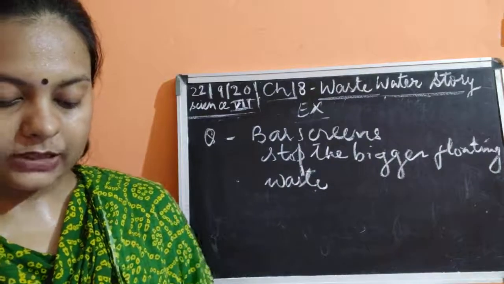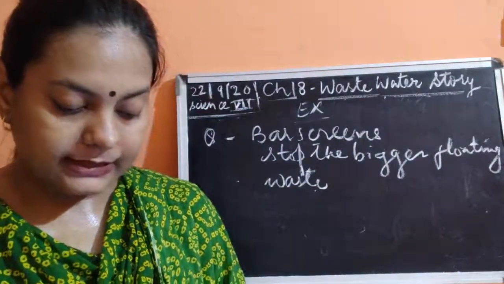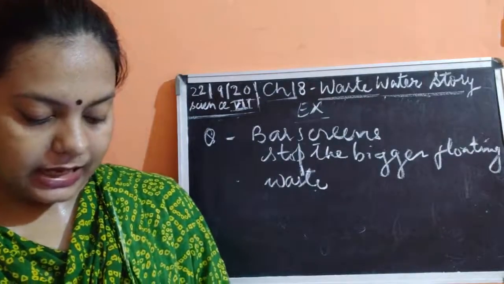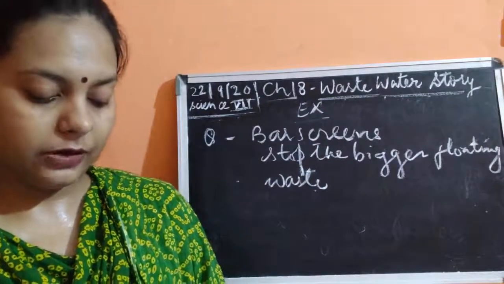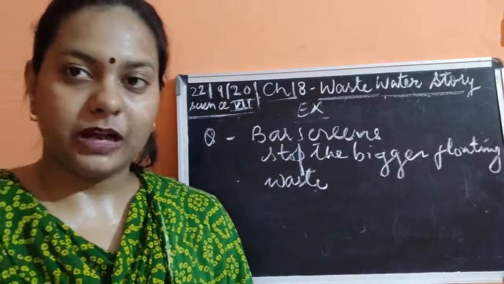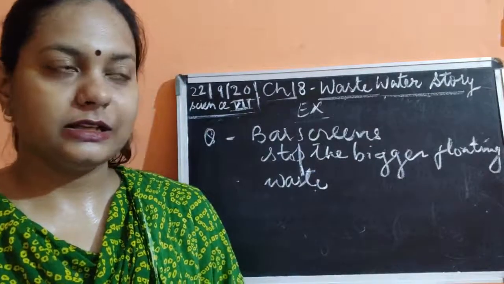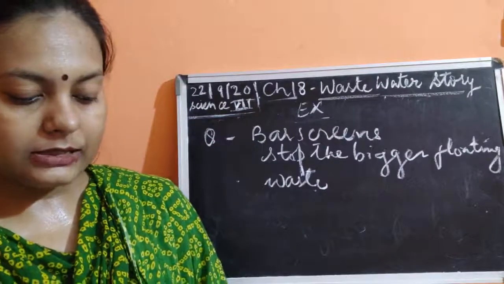Okay, now the next question is a crossword, children, which you will find interesting to do. So I'm not going to discuss this, and you could easily find out the answers to this question. If you are not able to get the answer for this question, I'll discuss it in the online class. Okay. Then after that, question number 12 is there.